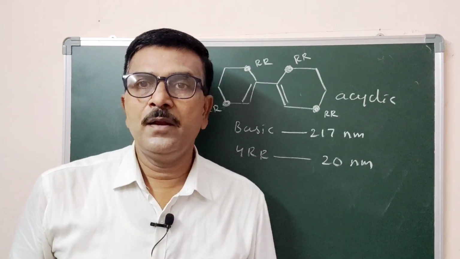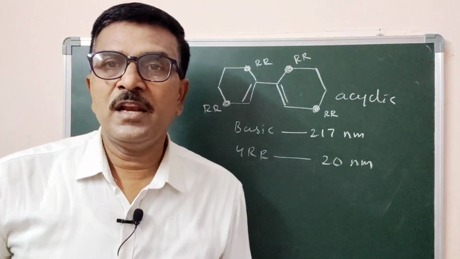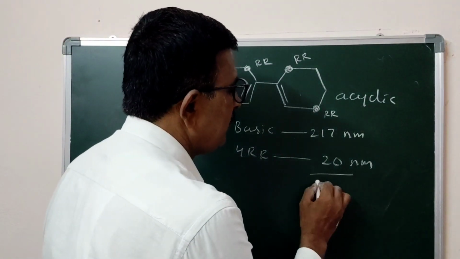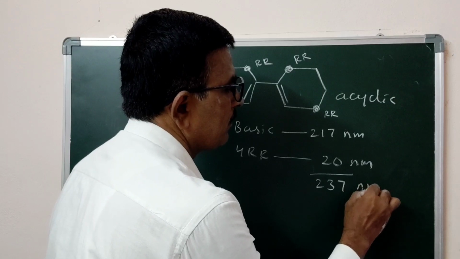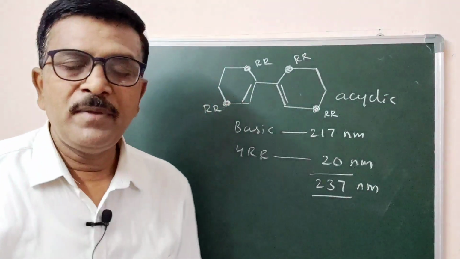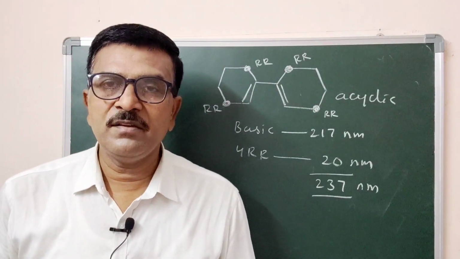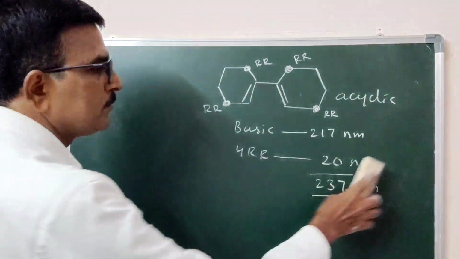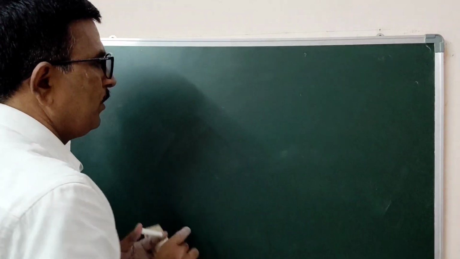Now, there are no alkyl groups. There are no exocyclic double bonds. Therefore, its value is 237 nanometer. Lambda max for this molecule is 237 nanometer. Is it clear? Now, we will go for another example.